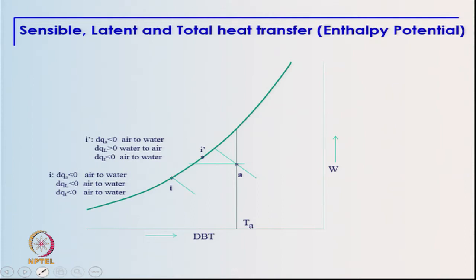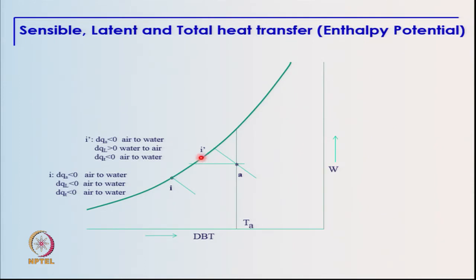Now, increase the temperature of water to a point such that it lies at this particular point I dash. Again we see that the water temperature is lower than the air temperature, therefore, the sensible heat transfer is negative. In this particular case, the latent heat transfer is going to be from water to air.